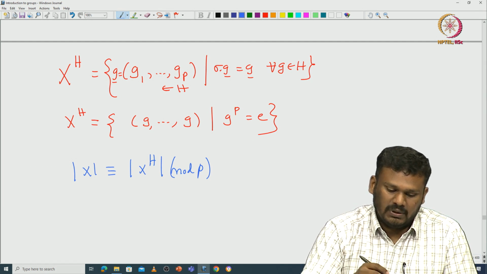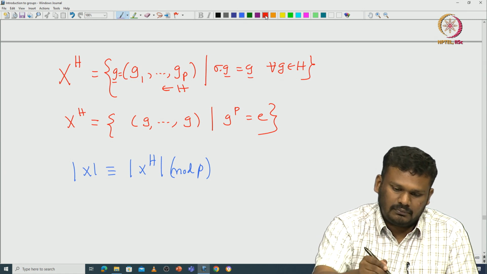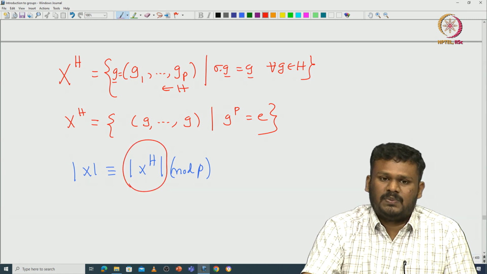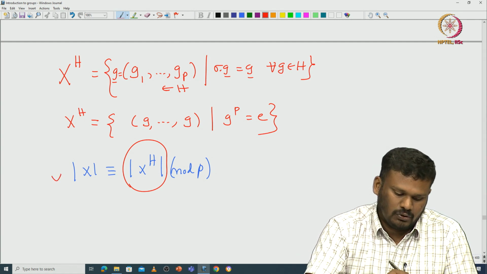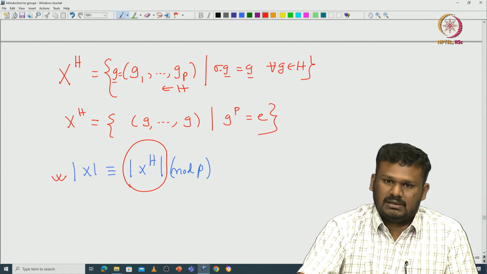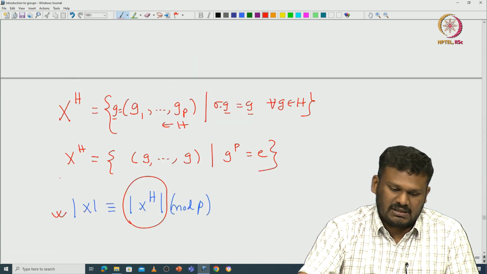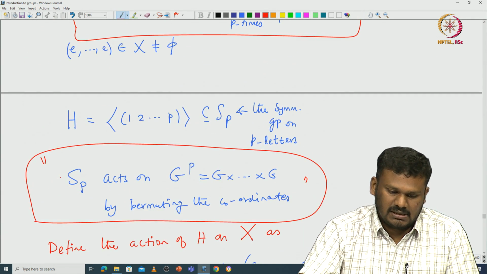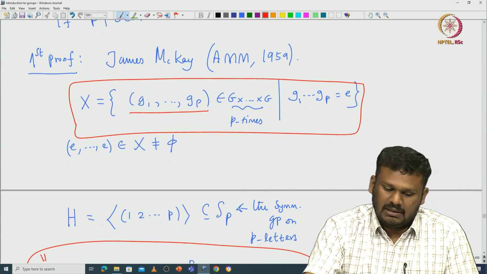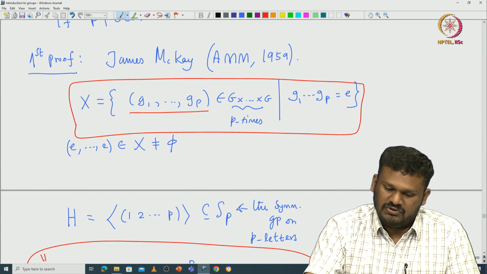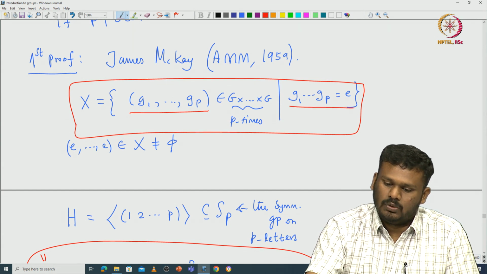So, to prove that the cardinality of X power H is congruent to 0 modulo P, it is enough to look at the cardinality of X. But what is the cardinality of X in this case? It is the P tuples of elements of G such that the product is identity.